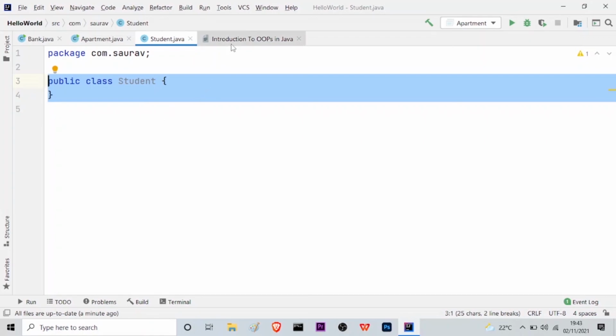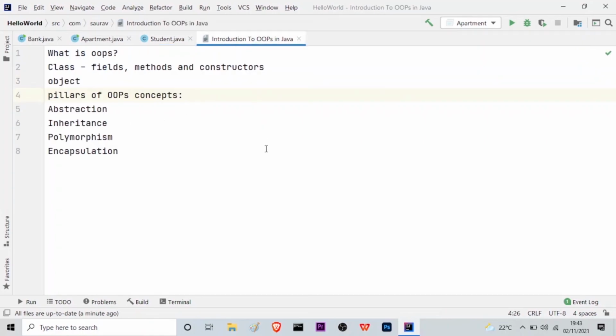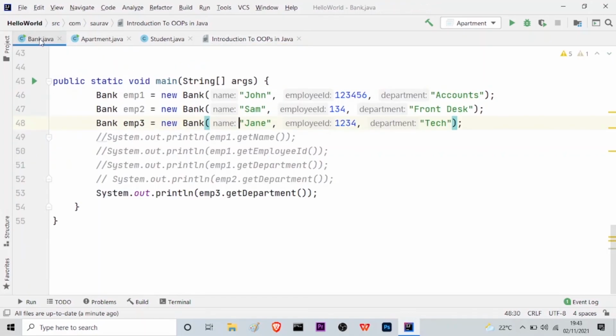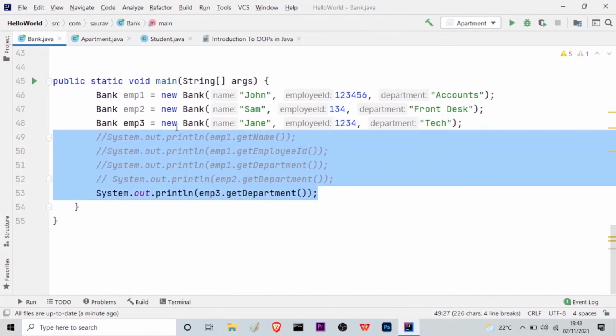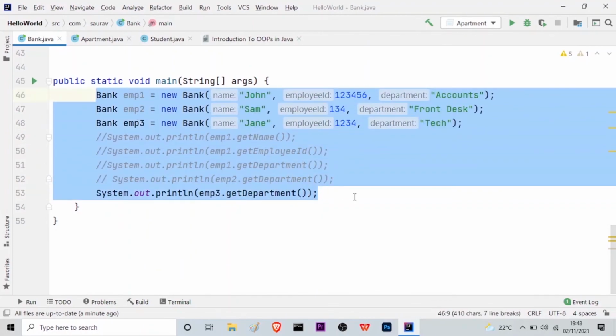I hope you have understood the basic concept of object-oriented programming. In my further videos, I will be taking you through the more complex and important concepts of OOPs in Java, which are abstraction, inheritance, polymorphism, and encapsulation. Today, I have given you a brief description of creating a constructor and then using the setter and the getter methods, and finally, how to instantiate or initialize an object. So I hope you have understood.